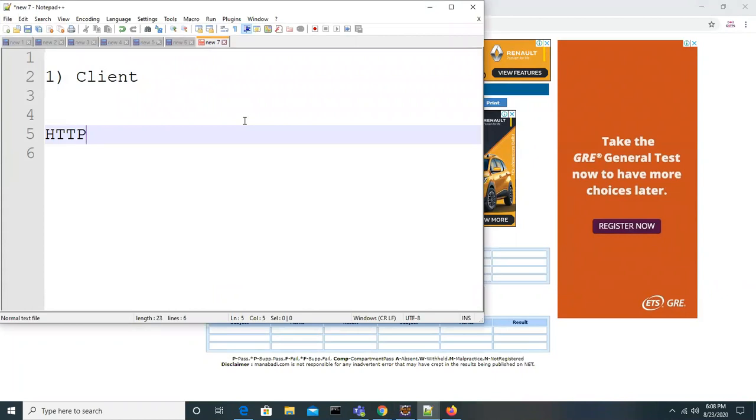What is that? HTTP stands for Hypertext Transfer Protocol. You know the definition, right? H for hyper, T for text, another T for transfer, protocol. So this protocol is nothing but a set of rules, a set of instructions. It's a kind of language.